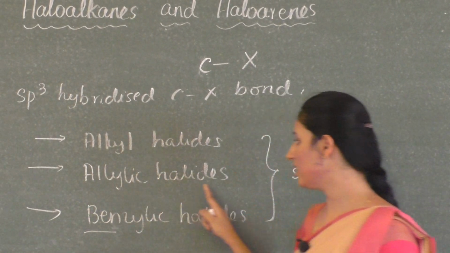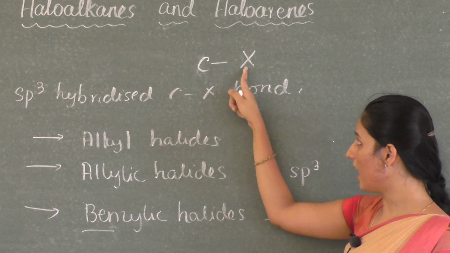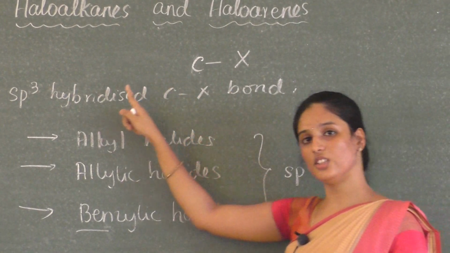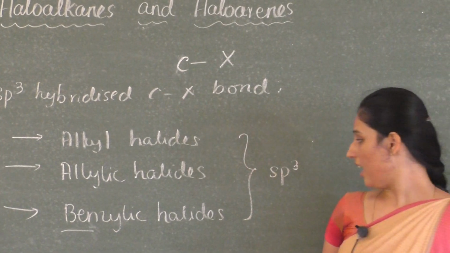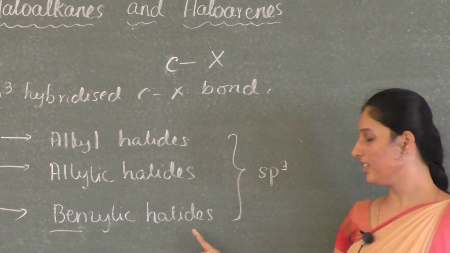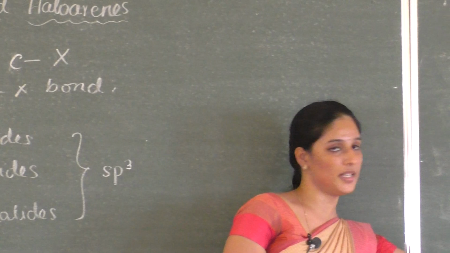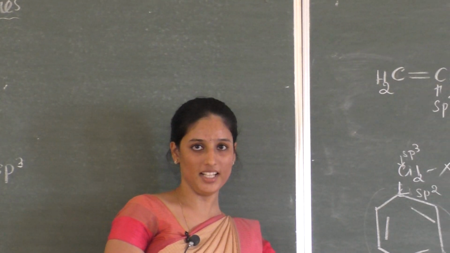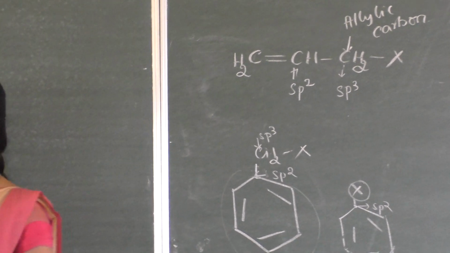And allylic halides means the carbon which is bonded to the halogen atom is adjacent to doubly bonded carbon atoms. And benzylic halide means the carbon having the halogen atom is adjacent to a benzene ring or an aromatic ring. So this is about the classification under the sp3 hybridized C-X bond.